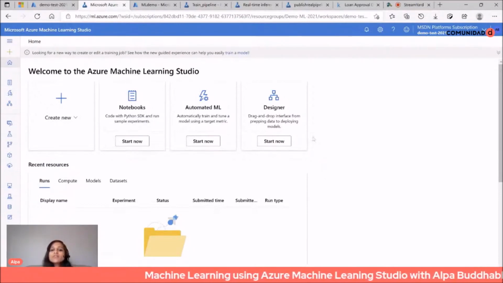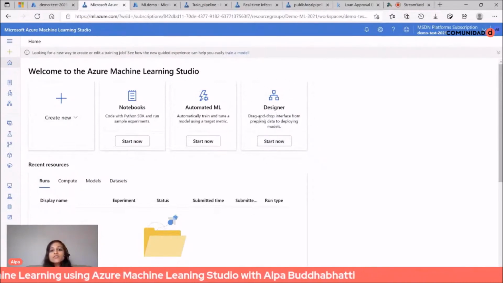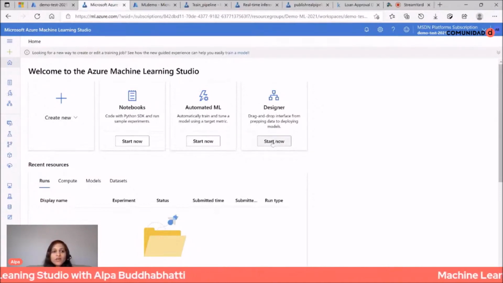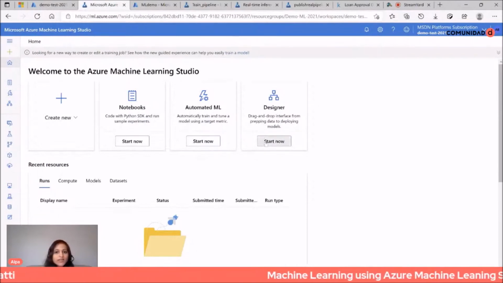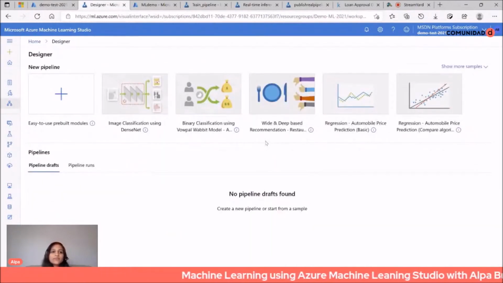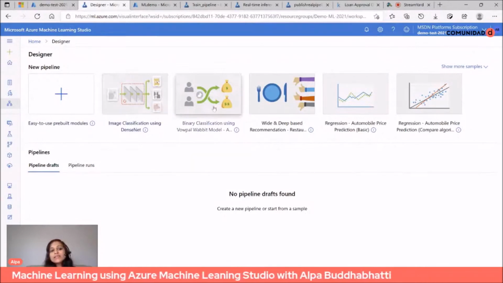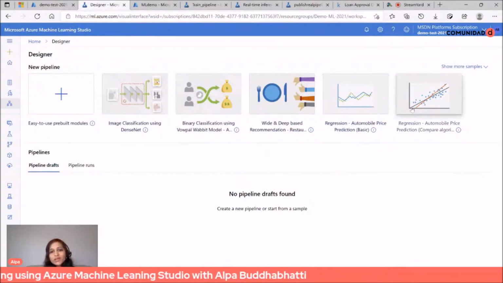And this is the one which we see in today's session. This is the designer, which is a drag and drop interface. Let's start with this by clicking here. When you come into designer, you will see inbuilt algorithms, modules, and templates already available.